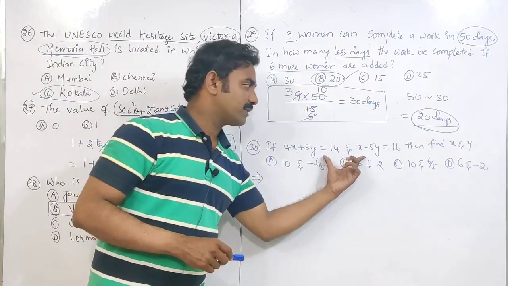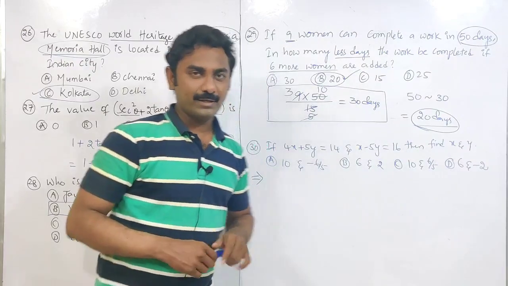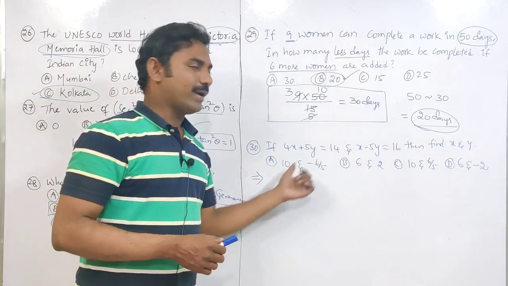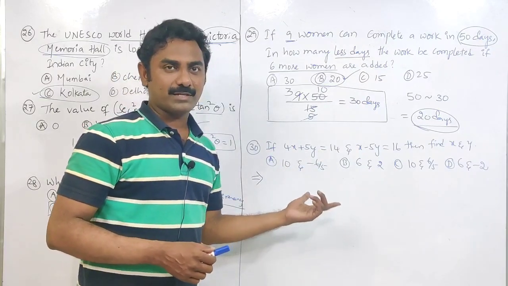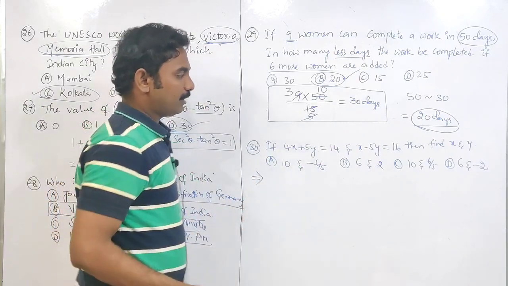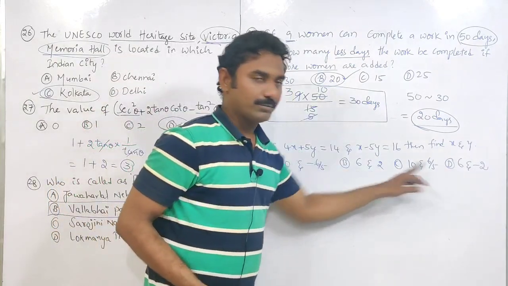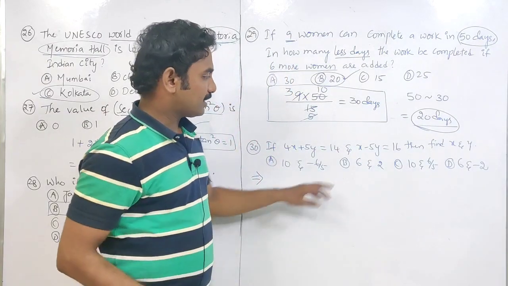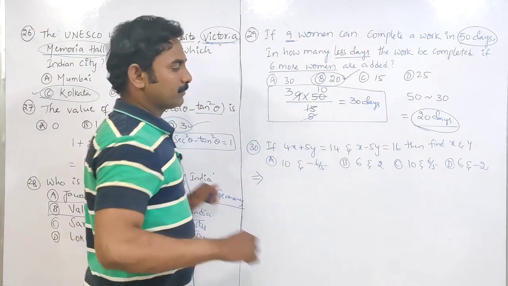We have to solve these equations and find the value of x and y. Otherwise, we can substitute these values here and check whether these two values are the exact values of x and y or not. First, let us check with these two values. Or you can check b and d, both are same. A and c both are same, only plus and minus change. Let us check first 6 and 2.